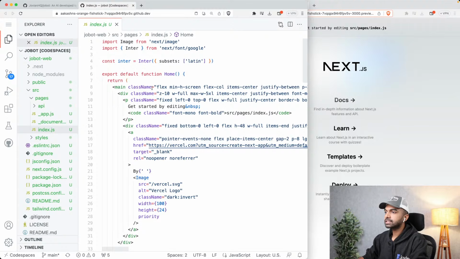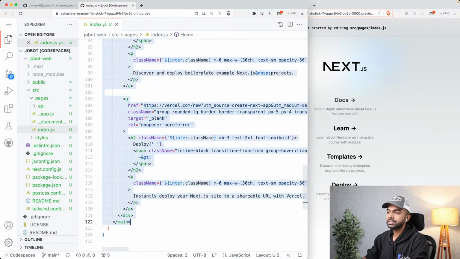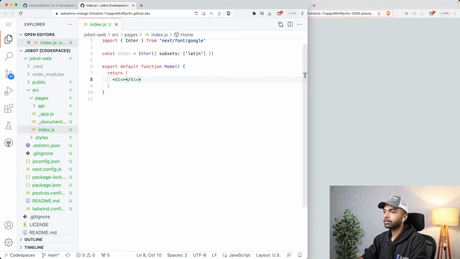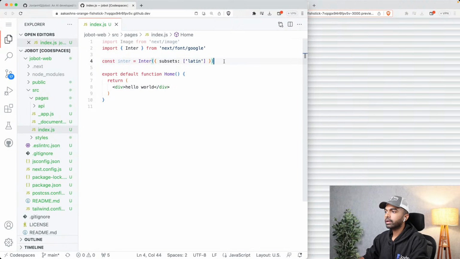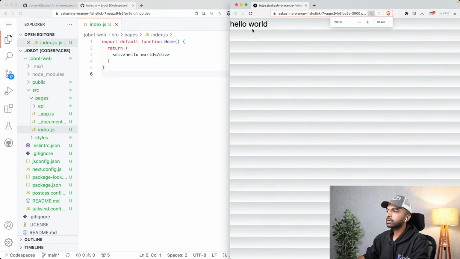Now what happens if I just get rid of all this code? Let me just get rid of all of this HTML. This is HTML and CSS that is written within JavaScript. This is how React works in case you're new to React. But don't worry, I'll point you to a quick tutorial on this as well. So now let's just create a div here, and inside the div, let's just put in the text hello world, and let us get rid of this. Let's get rid of all of these imports as well. I don't think we need any of these. Okay, so now if I just zoom in for you here, you can see that we have this word hello world over here.